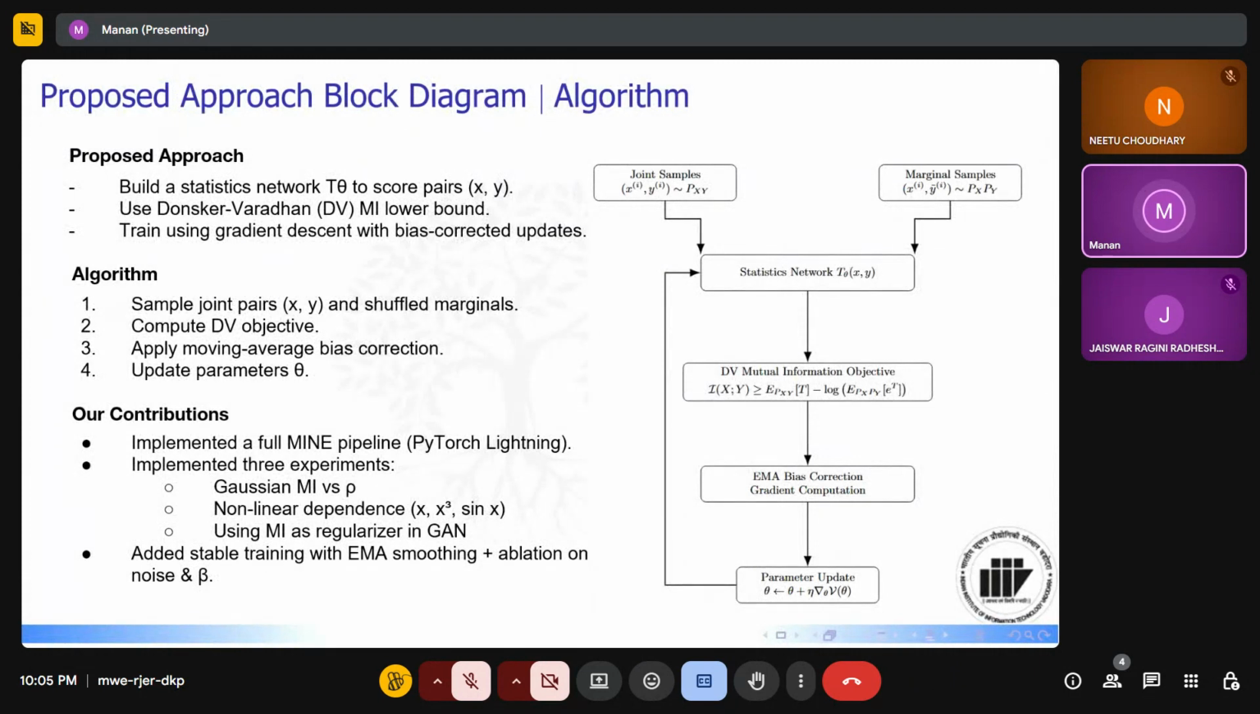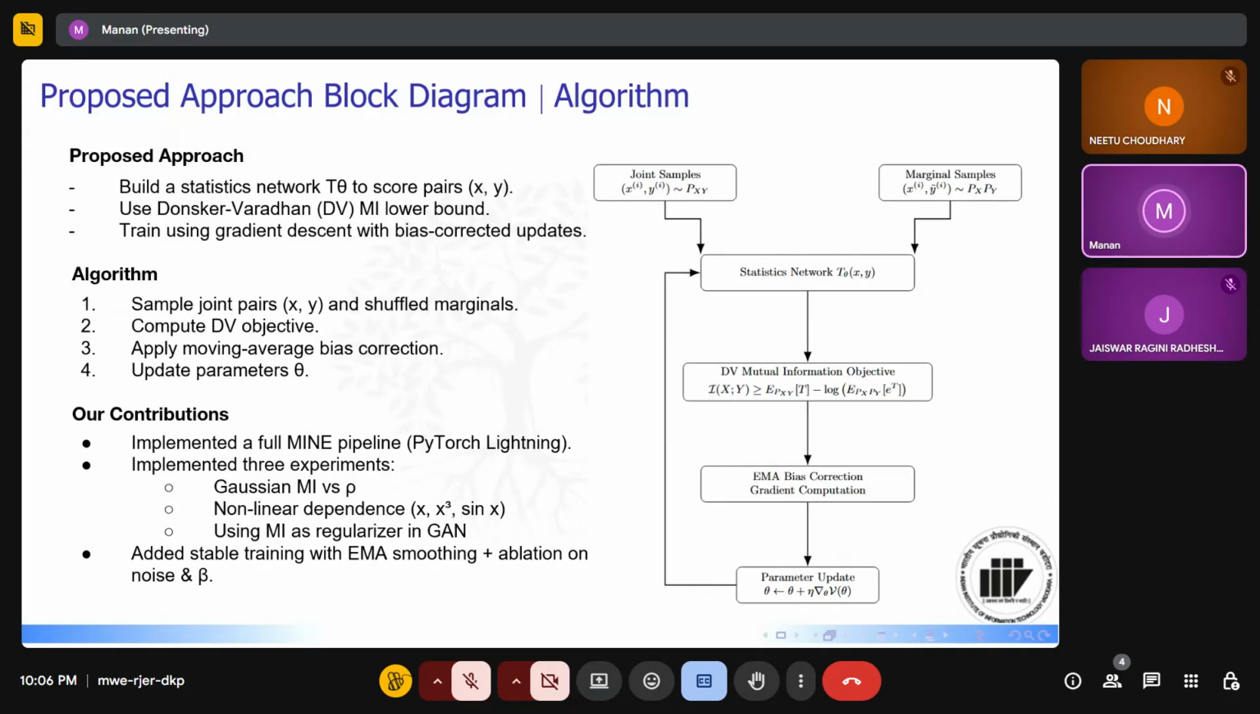So for the approach to the MINE implementation, inside it's basically a simple neural network with two input random variables x and y, which could be of higher dimensions, and the output of this neural network is T theta. T theta is telling us how much the mutual information of the input random variables is.